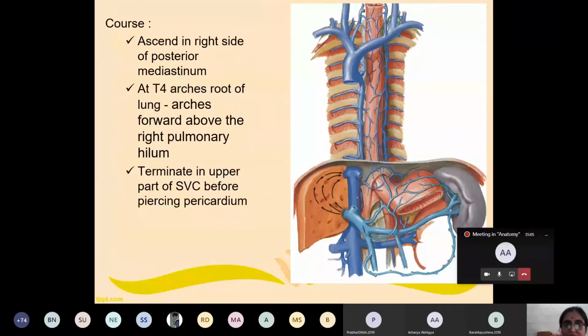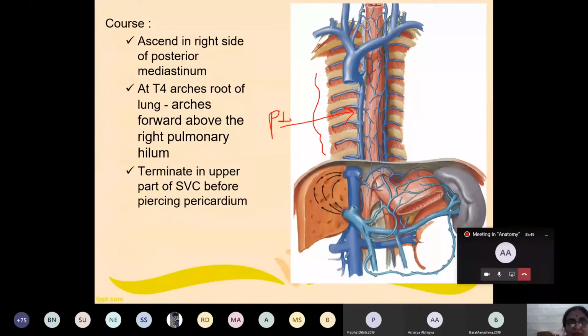Then here you can see in the thorax, it ascends in the right side of which mediastinum? I think the mediastinum topic is already finished. The mediastinum is the middle part of the thoracic cavity between the lungs. Mediastinum is divided by the imaginary horizontal plane into superior and inferior mediastinum. Inferior mediastinum is further divided into 3 parts: anterior, middle and posterior. You know this. Now this azygous vein ascends in the right side of the posterior mediastinum.